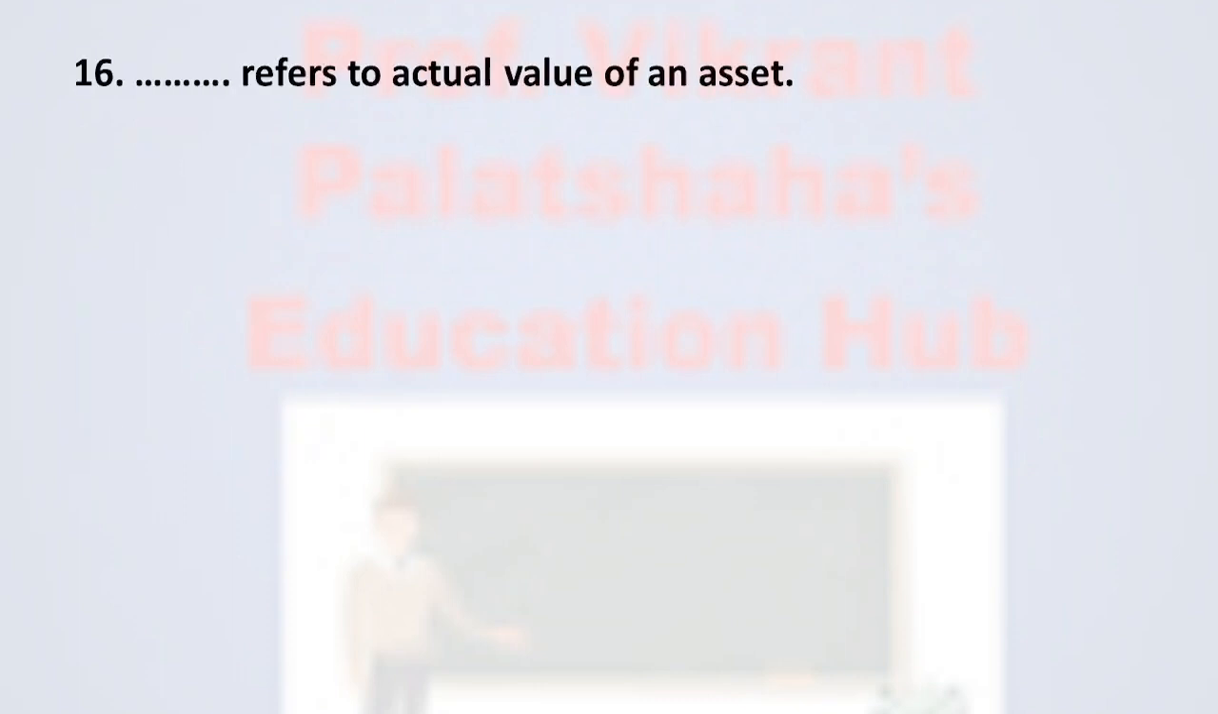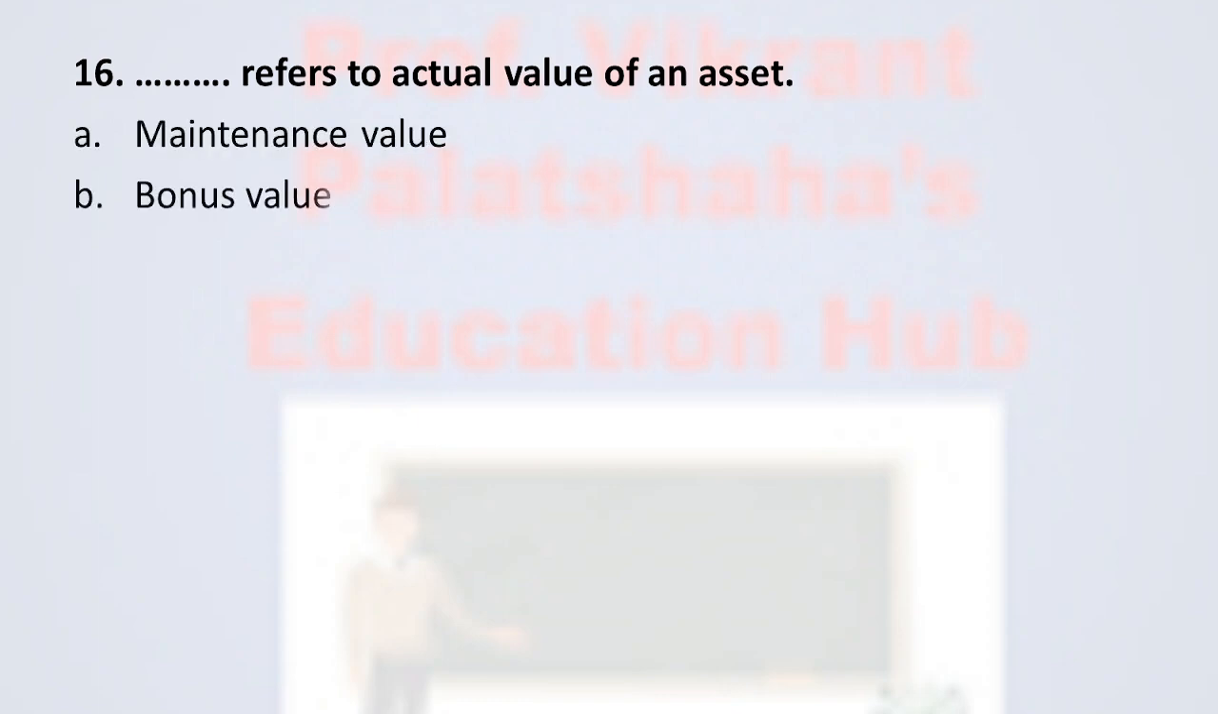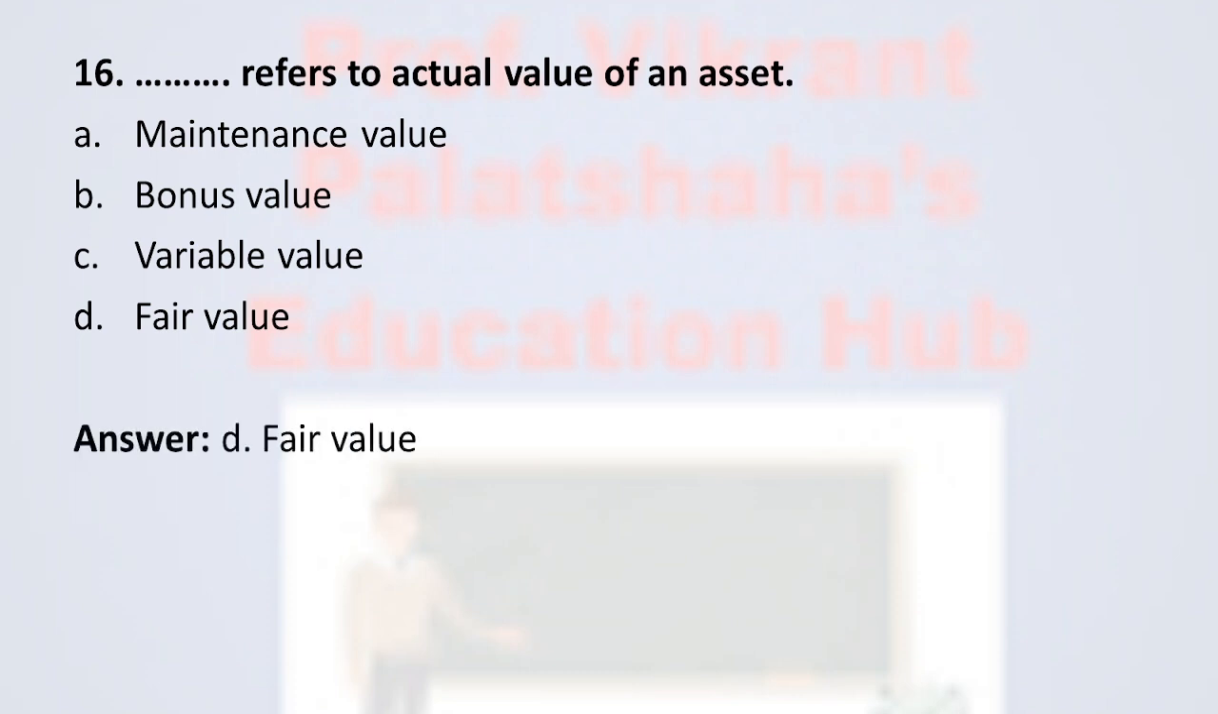Then next, number 16. Dash dash refers to actual value of an asset. Option number A, maintenance value. Option number B, bonus value. Option number C, variable value. And option number D, fair value. And the correct option is option number D, fair value. So the fair value refers to the actual value of an asset. So the correct one is option number D, fair value.